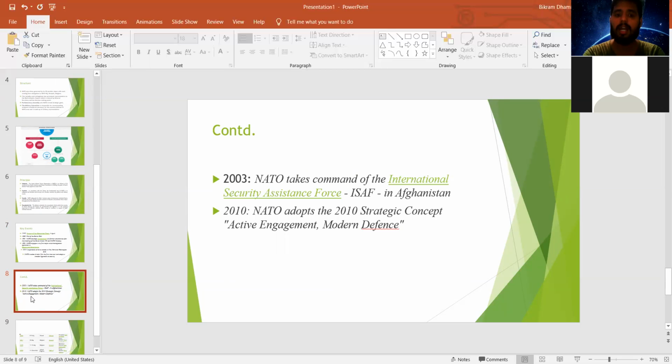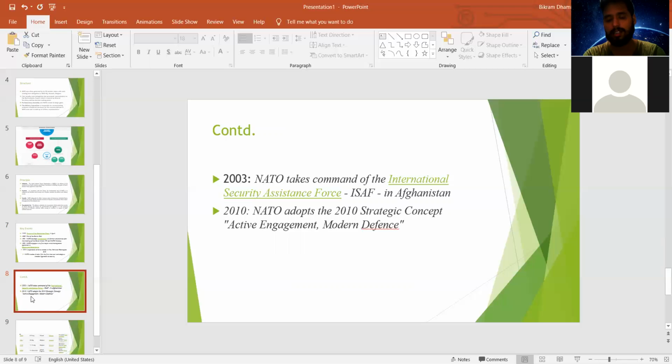In 2010, NATO adopted the 2010 strategic concept, active engagement in modern defense. It says that NATO will now expand or extend its scope to crisis management. They will unite together for security, for modern types of defense. They will fight together against terrorism, and in the foundation of this organization, they have already committed to fight against any nation that is attacking NATO.